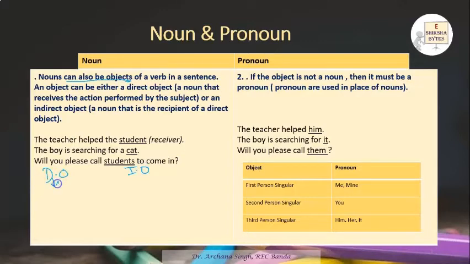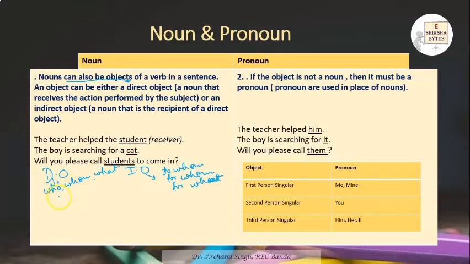Direct objects give the answer of who, whom, or what, whereas indirect objects answer to whom, for whom, or for what. When you get the answer of these questions, it becomes your indirect object, and when you get an answer of who, whom, or what, it becomes your direct object.